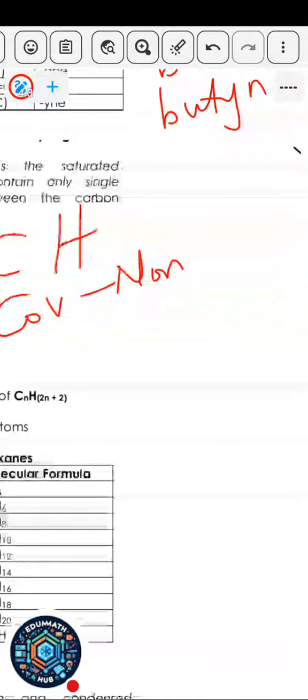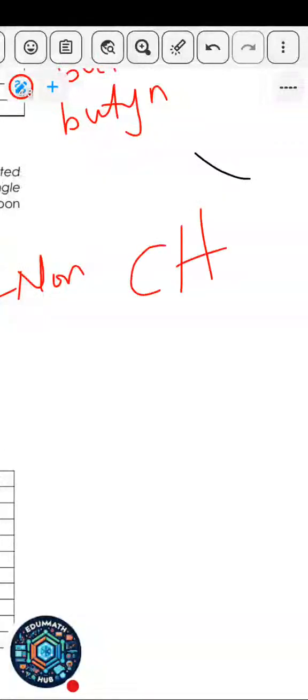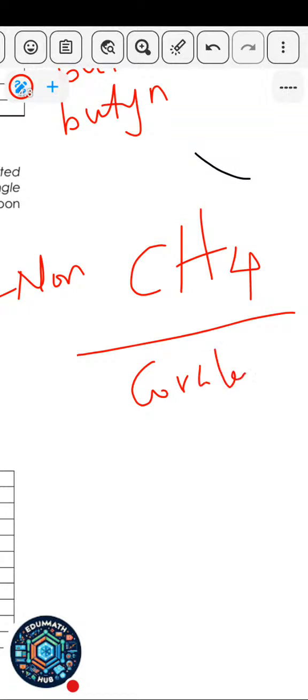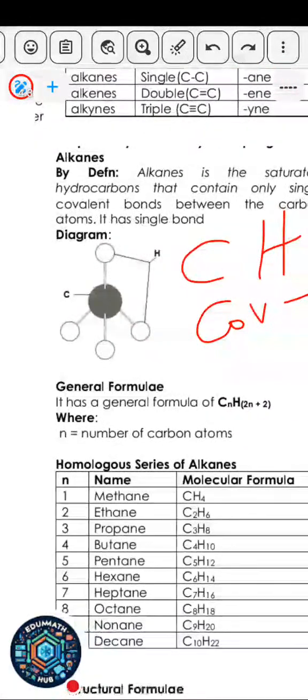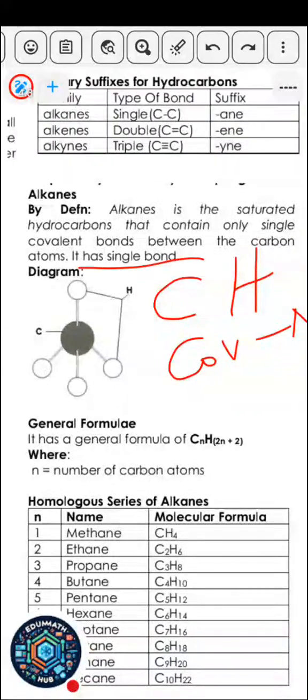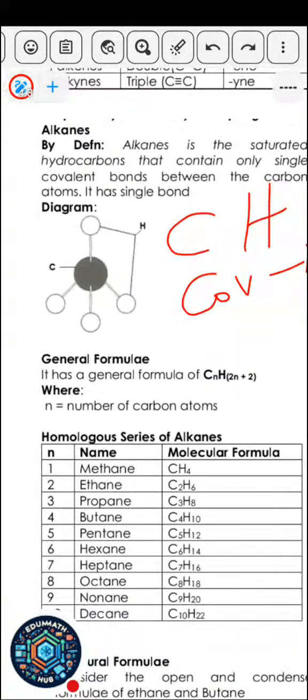So they might ask you, what is the bond in any hydrocarbon? The bond there is a covalent bond, because of the sharing of electrons between carbon and hydrogen. So don't forget that. Alkanes have single bonds. This is the structure here of, let me say, methane.